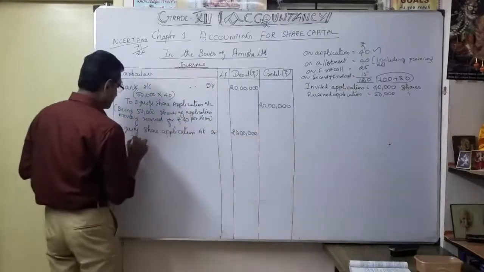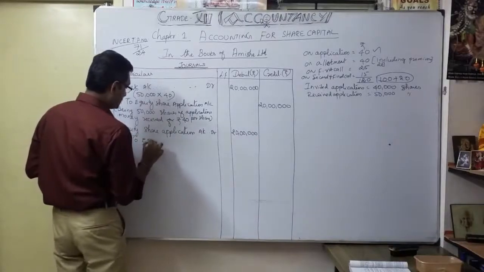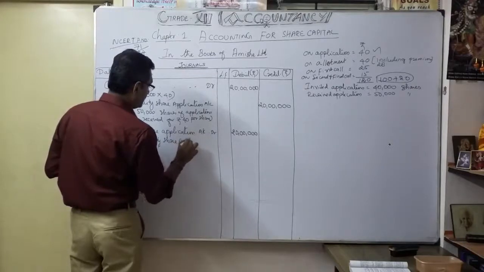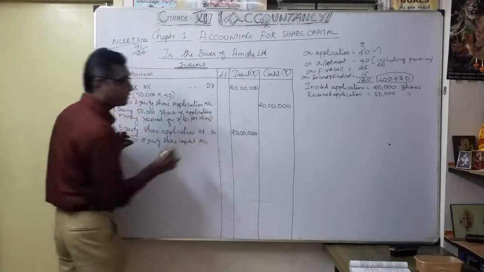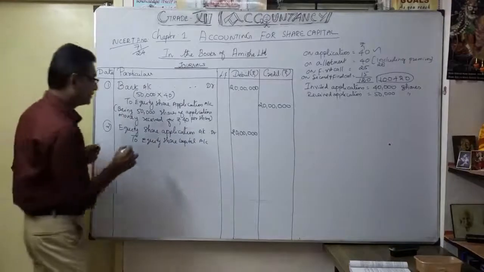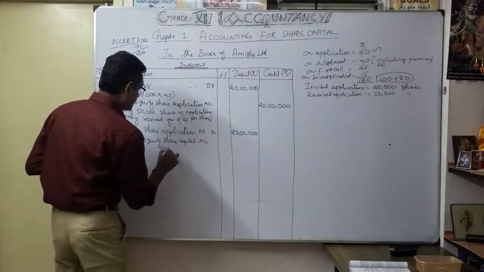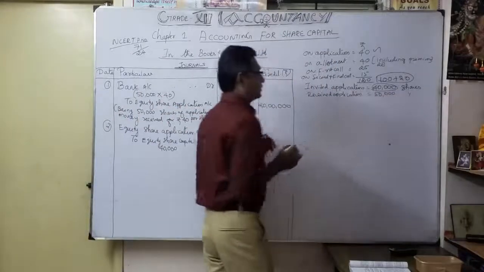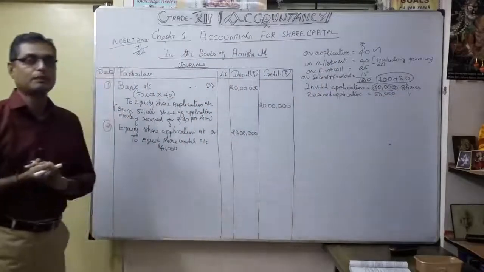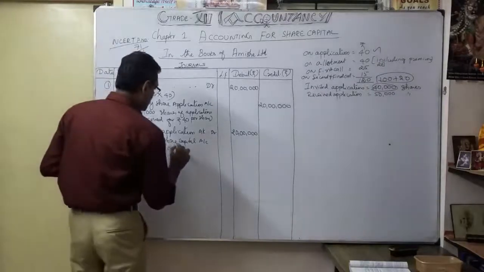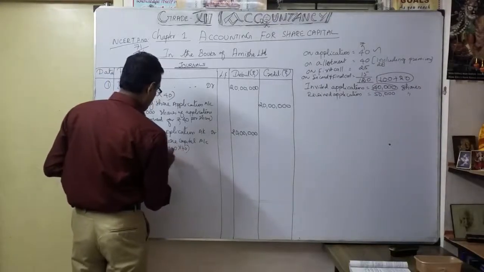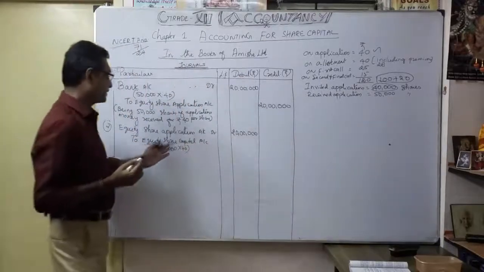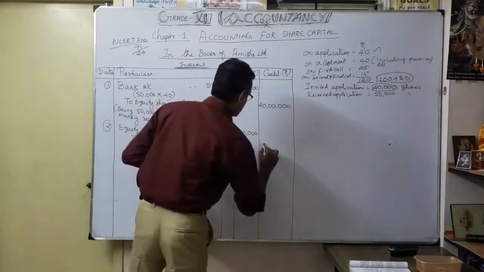Okay, to equity share capital account, how much? For that you want to mention in the bracket. So 40,000 only you are going to consider, isn't it? That's what they actually invited from the public. Okay. So 40,000 into 40 rupees as application. So how much are you going to transfer to share capital account? So 40,000 into 40 is coming to 16 lakhs.